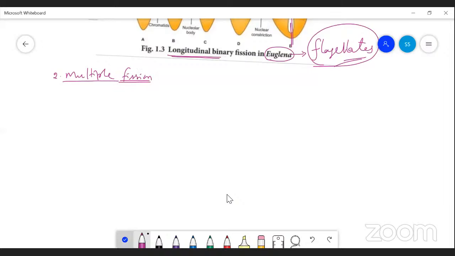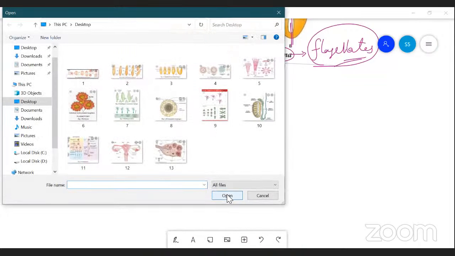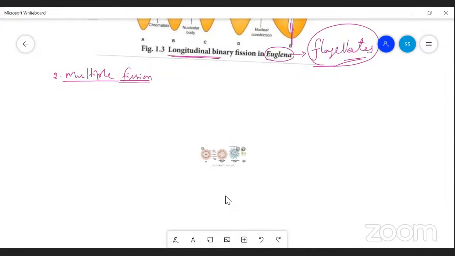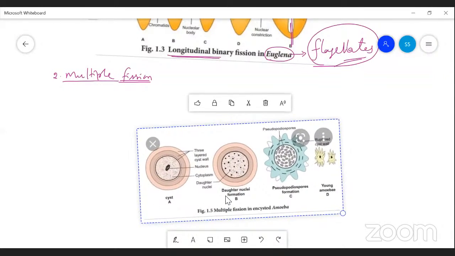Here, when the organisms, instead of dividing equally, they form an outer thick covering. So we see this.